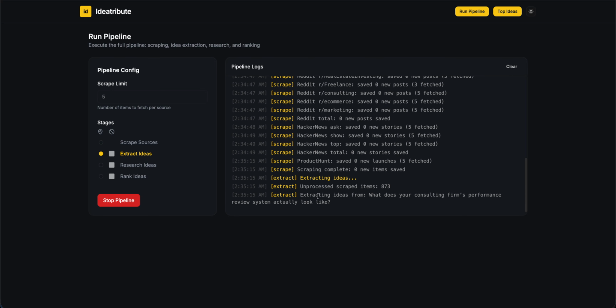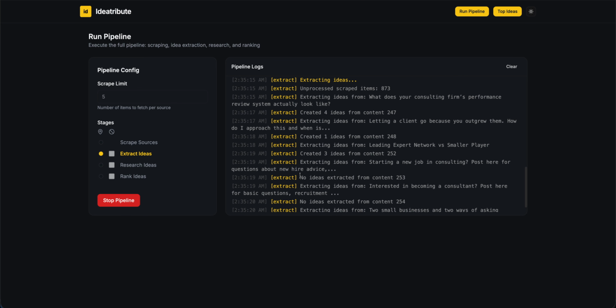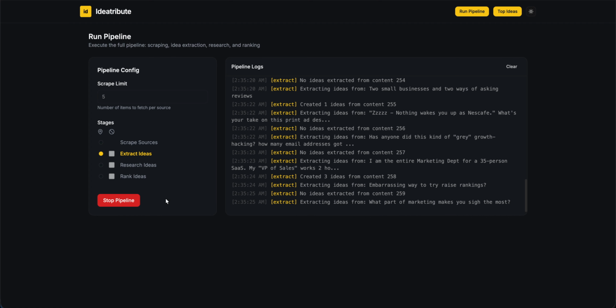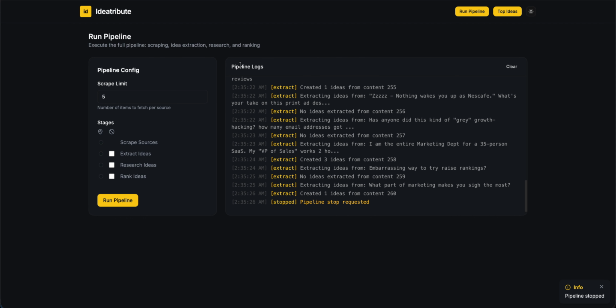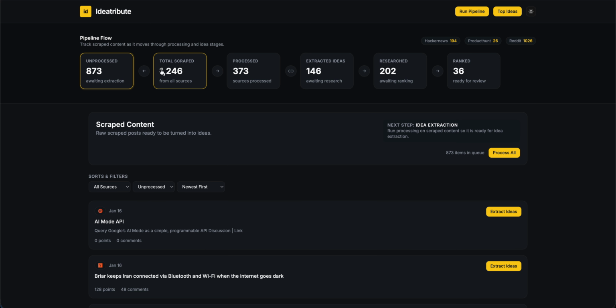And while this is running, so now we're at the extracting, you can see that some of them will have actually no ideas being generated, and other ones might have multiple ideas. But we can start this pipeline. We don't have to wait for this. And if you stop this pipeline or it breaks for any reason, you can just go back and see the whole flow here. So this is all the articles we have scraped, and the unprocessed ones,